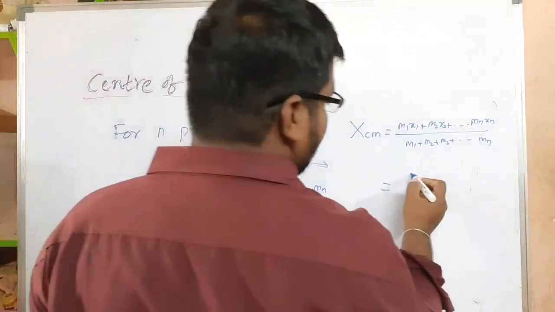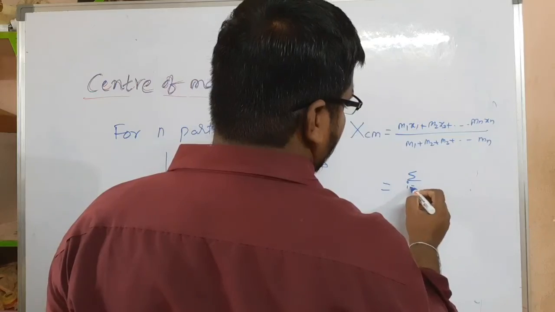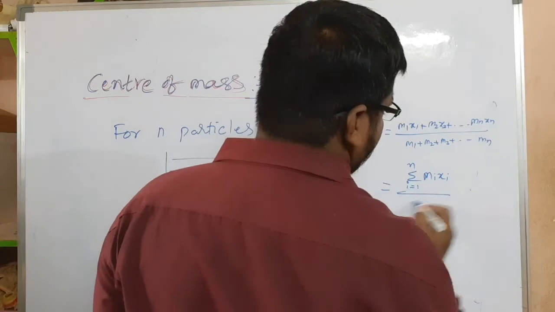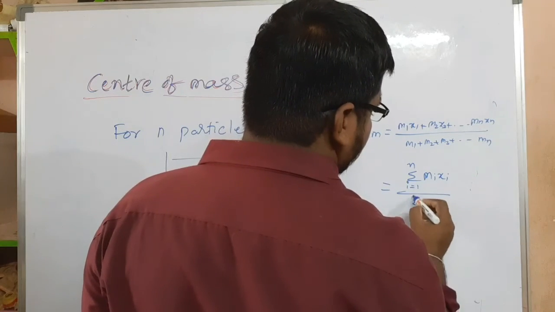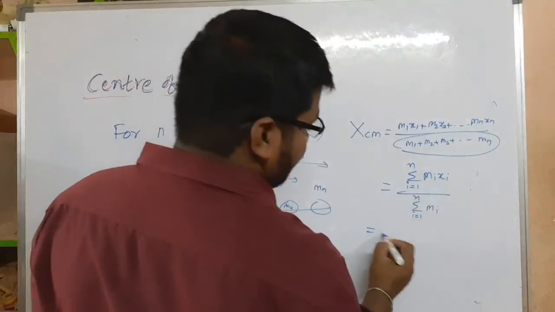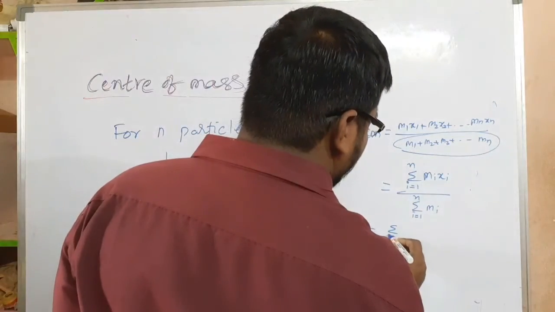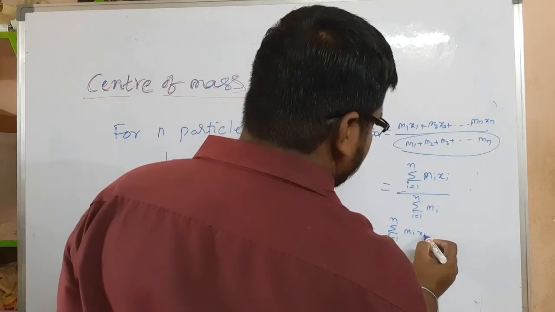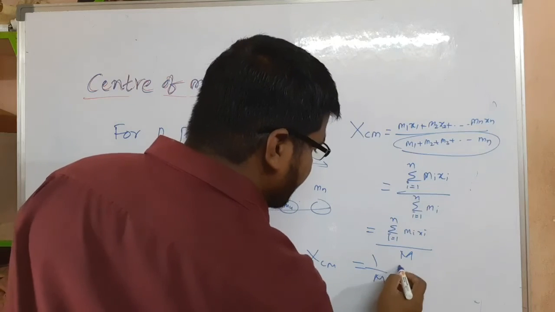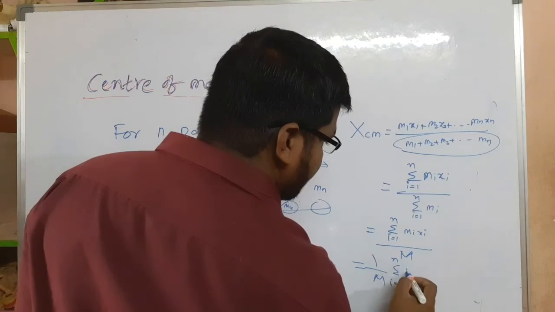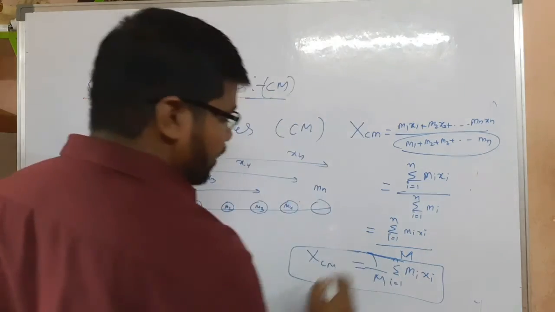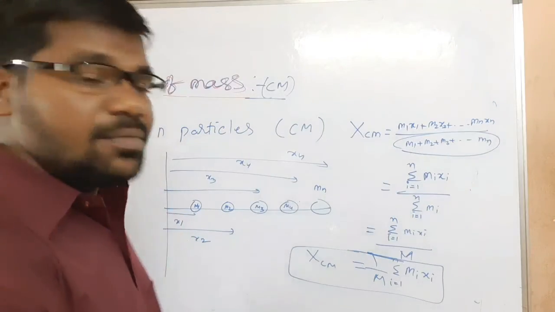So we can write summation, sigma i equals 1 to n, of mi xi, divided by sigma i equals 1 to n of mi. Here the denominator is the total mass M. Sigma i equals 1 to n mi xi divided by M. Rearranging, xcm is equal to 1 by M sigma i equals 1 to n mi xi. This is the formula, my children.